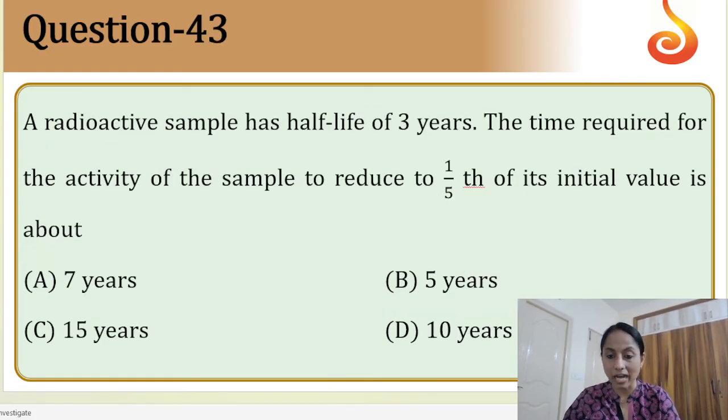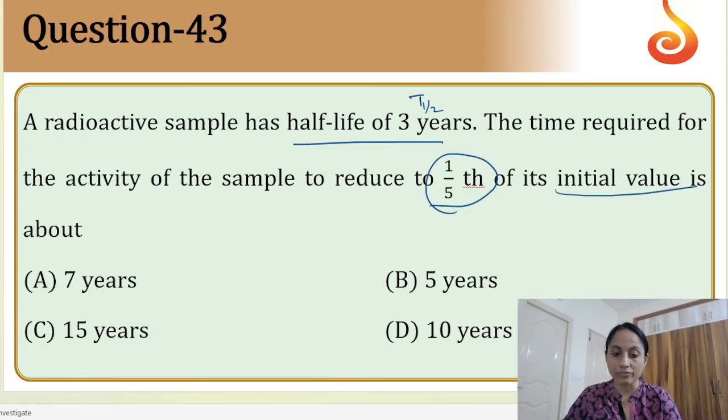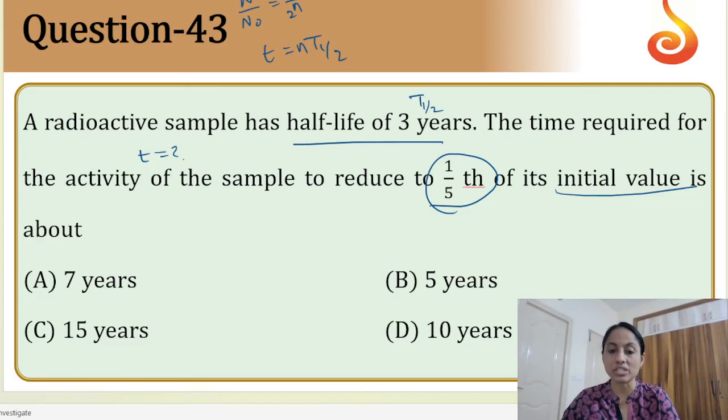A radioactive sample of half-life of 3 years. The half-life is given as T half. The time required for the activity of the sample to reduce to 1/5 of its initial value is what we need to find out, small t. Whenever radioactivity problems come, we can use a simple formula: N by N naught is equal to 1 by 2 power n. The other one is small t is equal to n into T half. By using these two, you can solve.